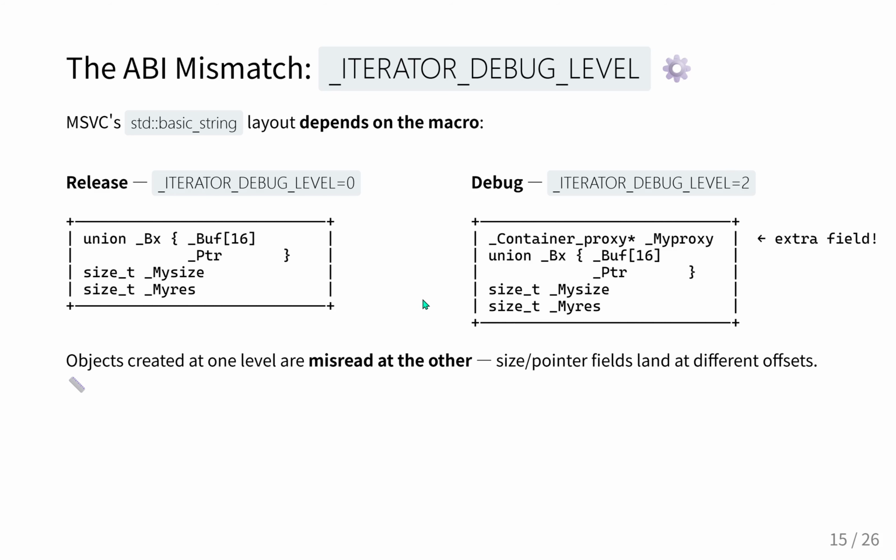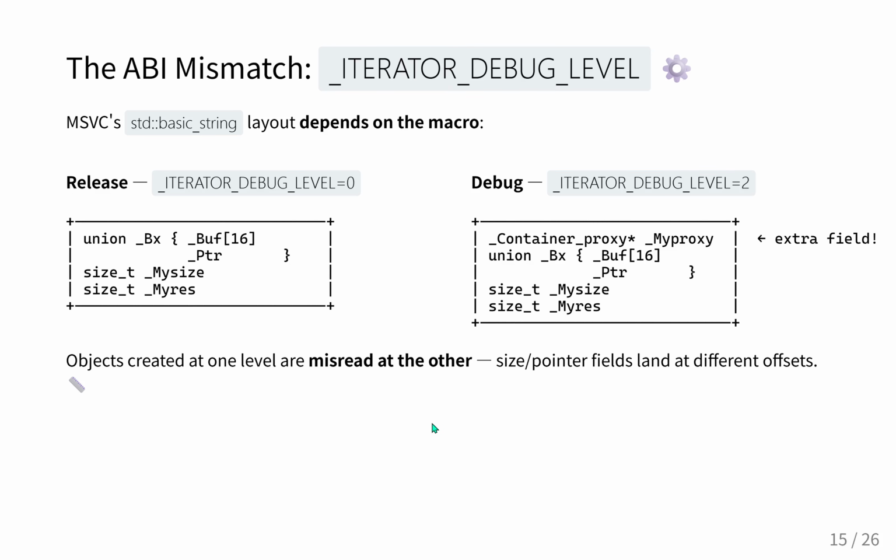Yep. Exactly. When iterator debug level is set to 2, MSVC physically alters the structure of standard template library objects. It injects extra fields and proxy objects directly into the std::string struct to help developers track down iterator invalidation and memory leaks at runtime. Here's where it gets really interesting. Because the physical structure of the object changes, the byte offsets for everything shift. Right. Like the size field might be at offset 16 in release mode, but offset 24 in debug mode.